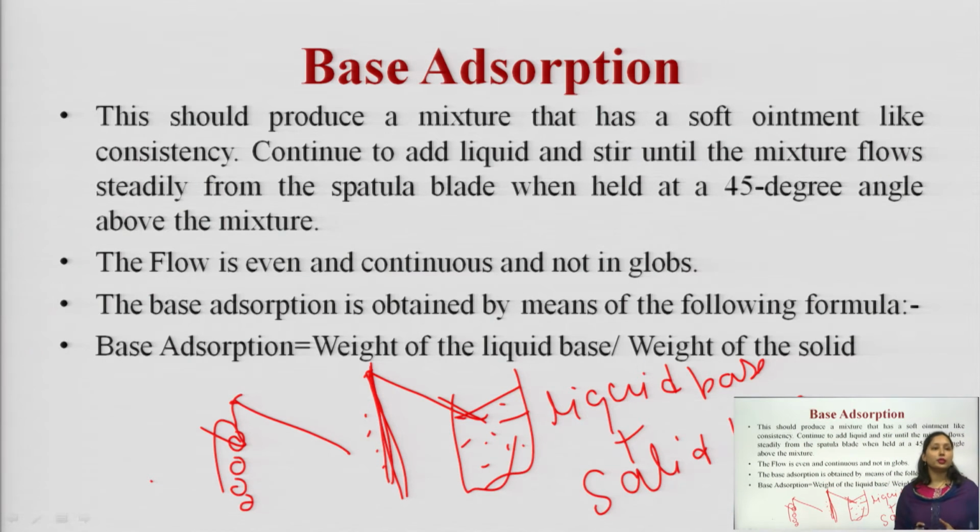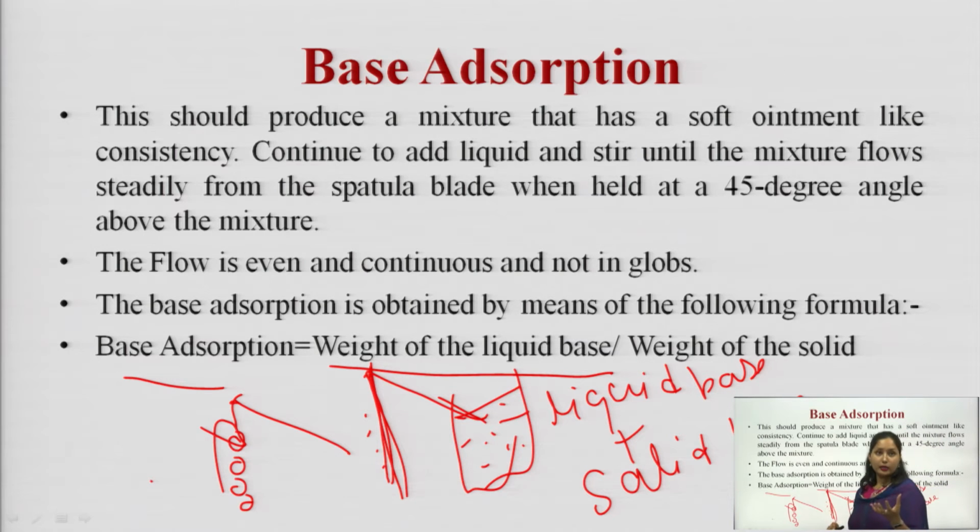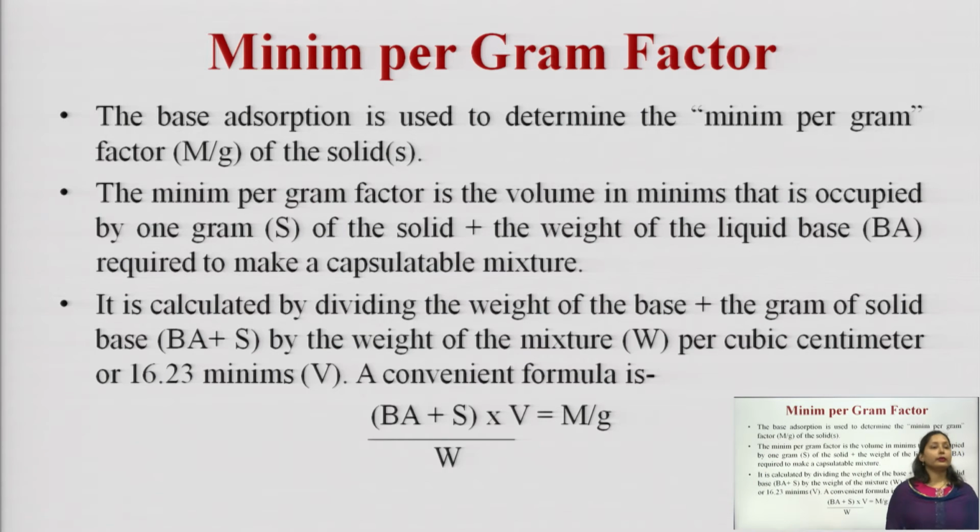The base absorption is obtained by means of the following formula. Base absorption is equal to the weight of the liquid base, that is, how much quantity of liquid base you have taken for wetting the solid, divided by the weight of the solid, that is, the weight of the solid you have taken initially.